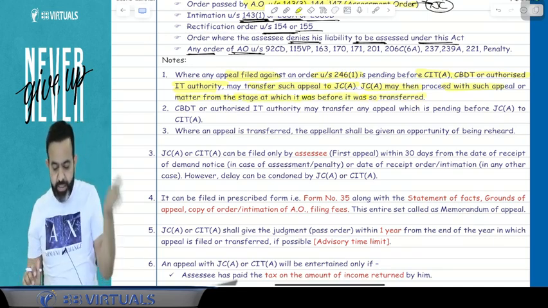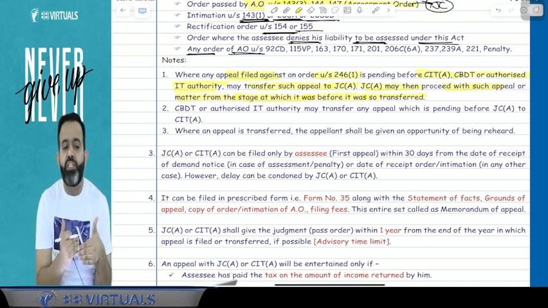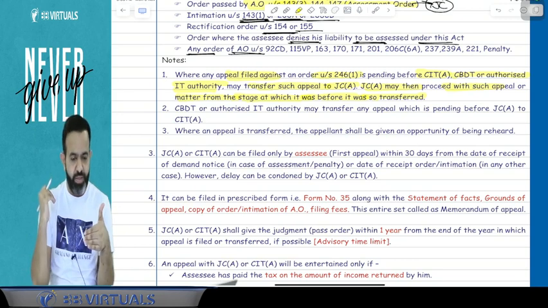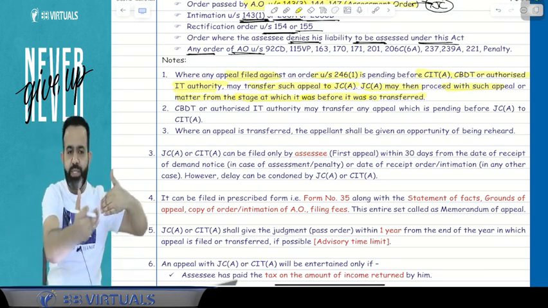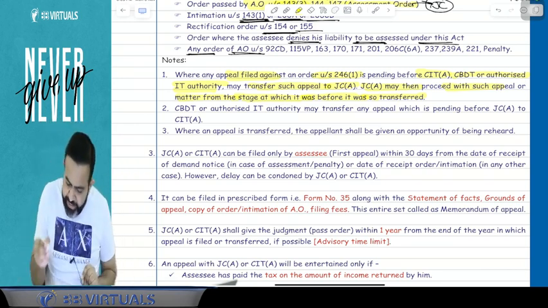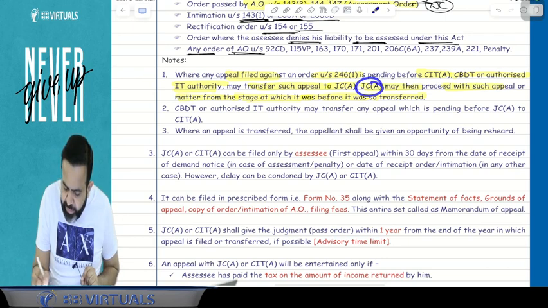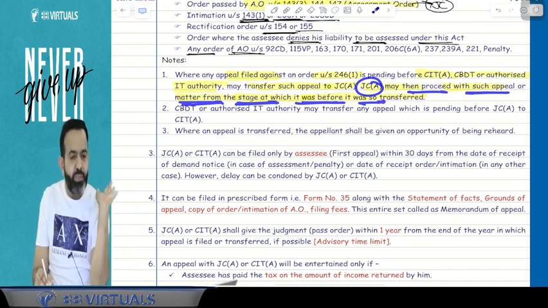So here guys, the new officer will commence the work from the level at which the earlier officer left. In simple words, suppose the CIT appeal has done 40% of the work, then the remaining work will be done by the JC appeal. So the last line says that the JC appeal may then proceed with such appeal and matter from the stage at which it was before it was so transferred.